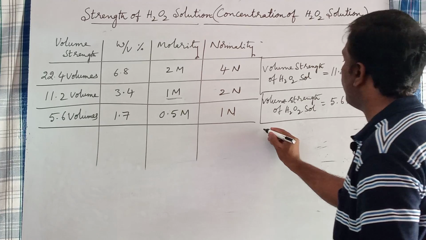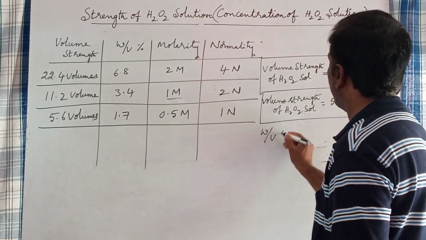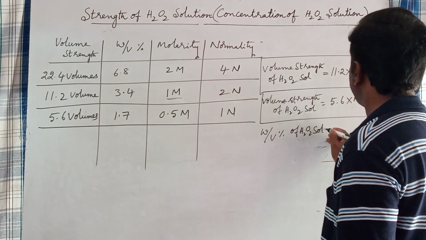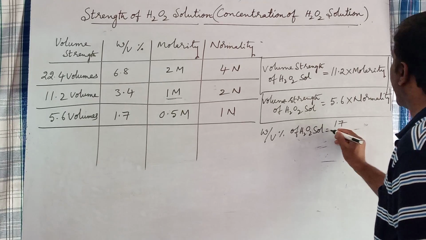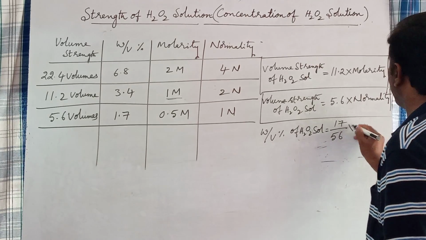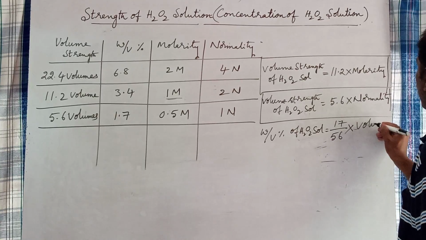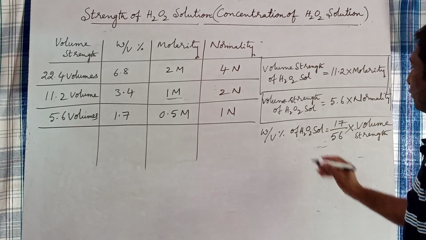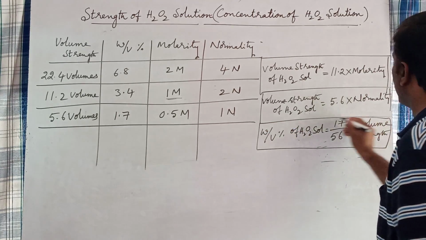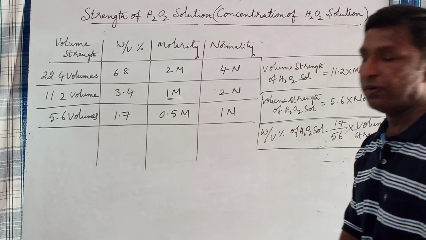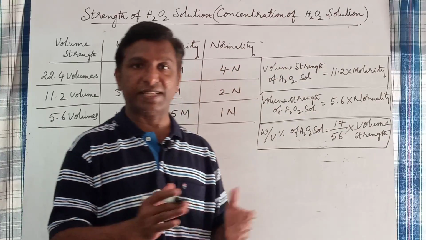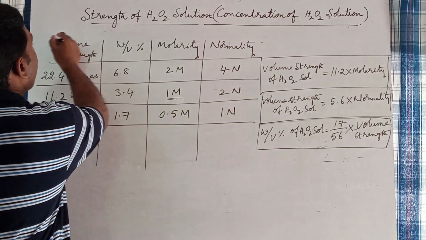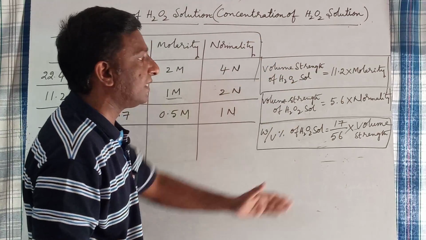Now the weight by volume percentage of H2O2 solution is equal to 17 by 56 times the volume strength of H2O2 solution. This is the third relation. If you know these three relations, you can easily solve so many problems related to the strength of H2O2. All these three relations are derived from this tabular form.